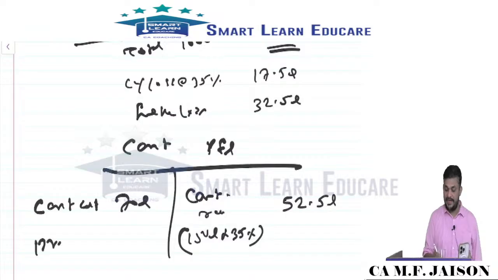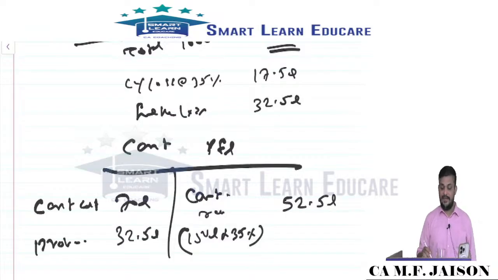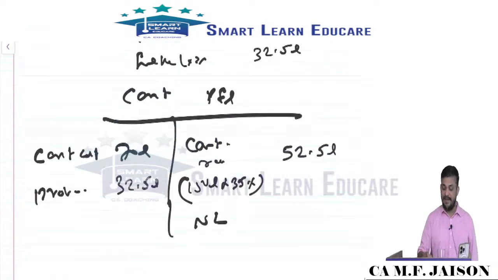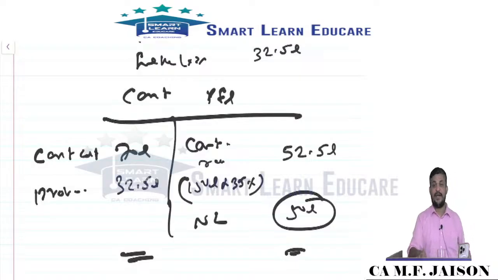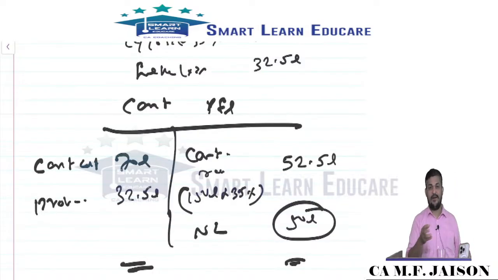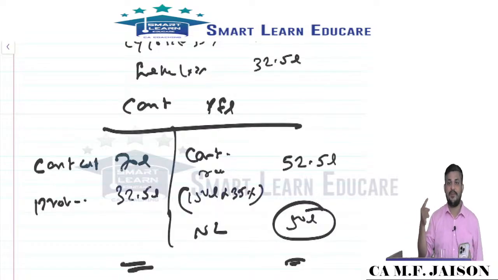Then we are creating a provision to the extent of 32.5 lakhs. Thus you will book a net loss of 50 lakhs. This is how you should be accounting. This is a very important problem area in contract. So even though it came up last time, always remember: if the outcome of the contract is a loss, the entire loss should be recognized immediately.